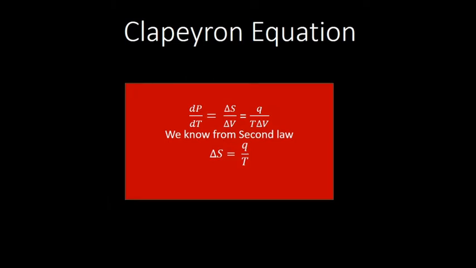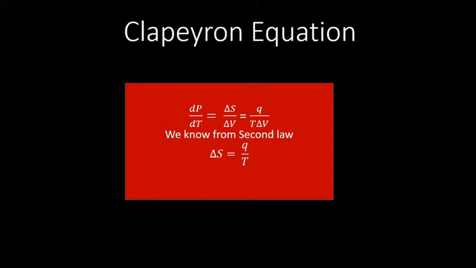Now derivations I'll take you through next. Now we'll see only the equations and go ahead. So the Clapeyron equation is dP/dT = ΔS/ΔV. What is dP? Change in pressure. dT is change in temperature.